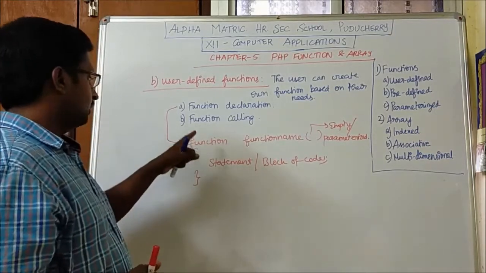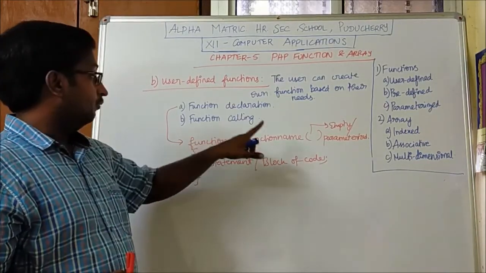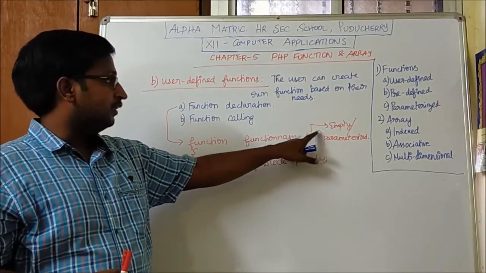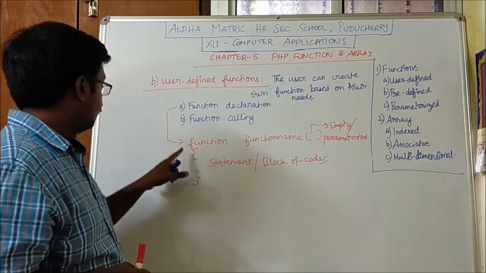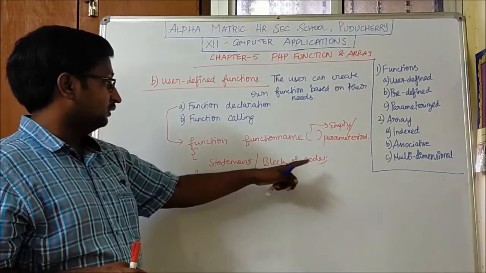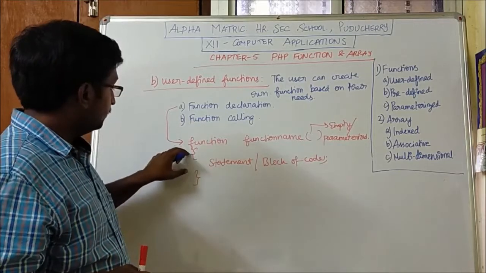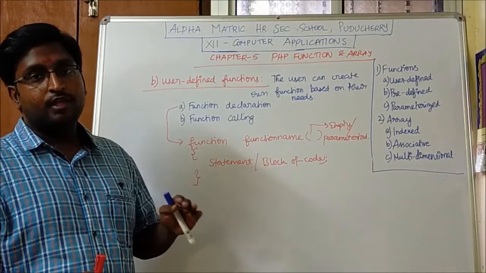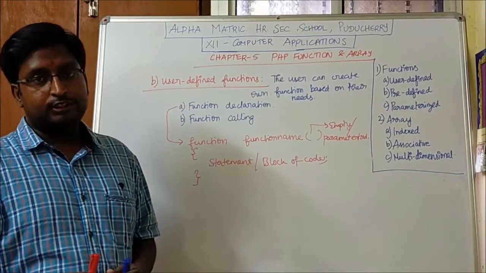The function is declared with the help of the function keyword and the function name with open bracket and close bracket. It can be either empty or parameterized, and the function must begin with the open curly brace, and the statements can be given within the open curly brace and the closed curly brace. So this is how we can declare the function.